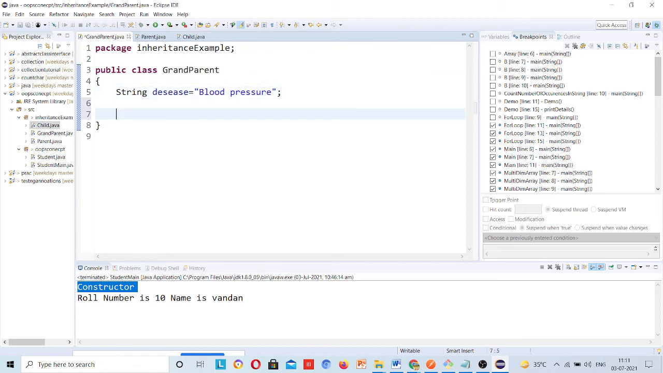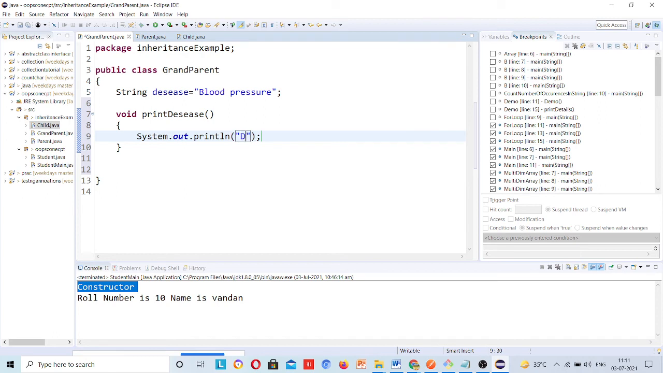There is a shortcut, but we won't go to that shortcut. Void print disease. I will go to that later. Sys out, disease is plus disease. And here in parent I will print.